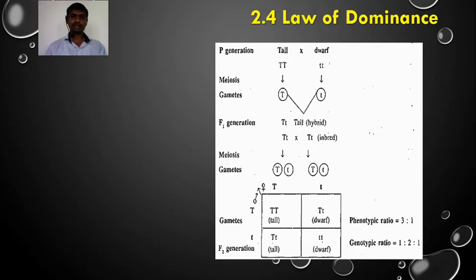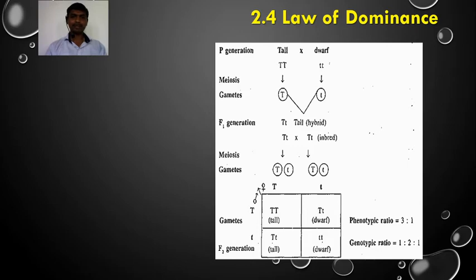In this cross of tall and dwarf plants, the genotype is capital T for the tall plant and small t for the dwarf plant. During gametogenesis, the gametes are formed and receive the allele. Tall plant gametes receive the allele capital T, while dwarf plant gametes receive the allele small t.